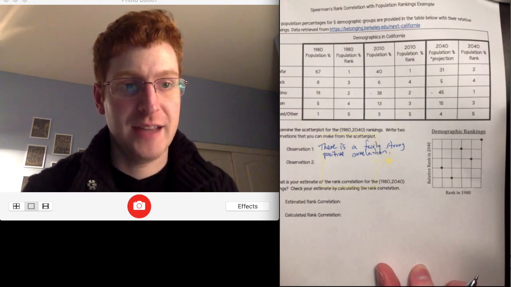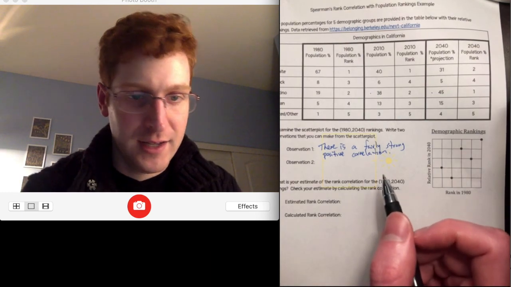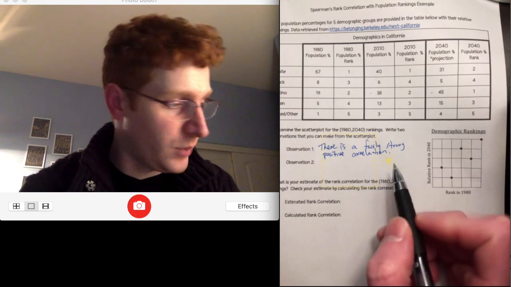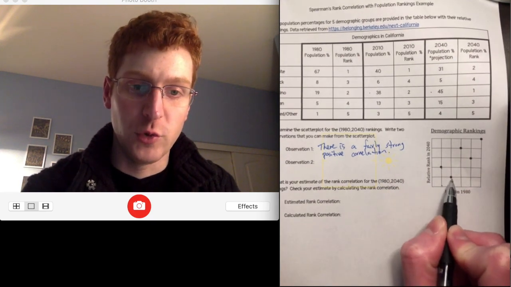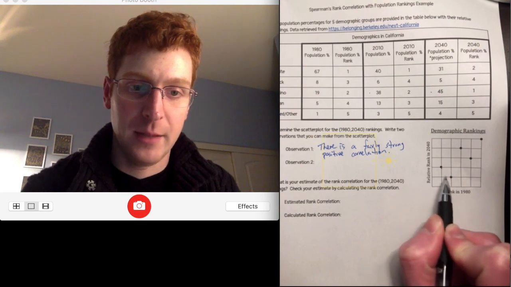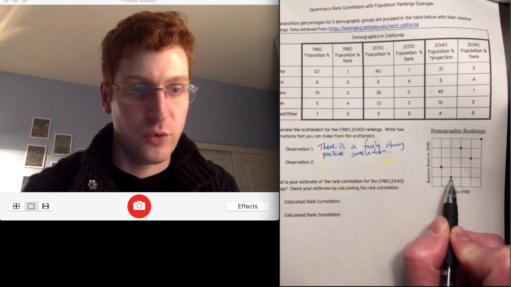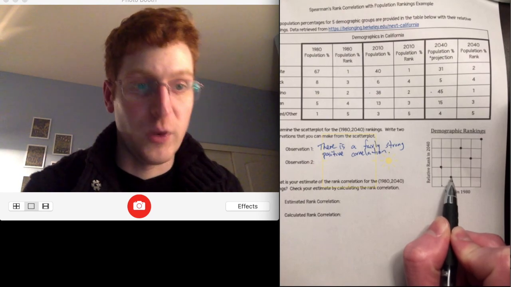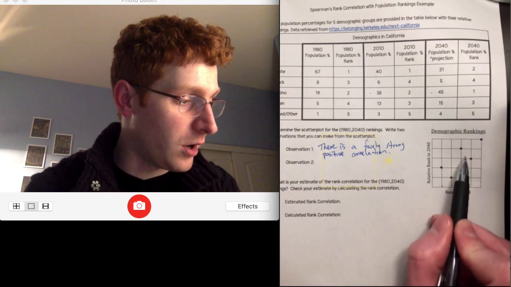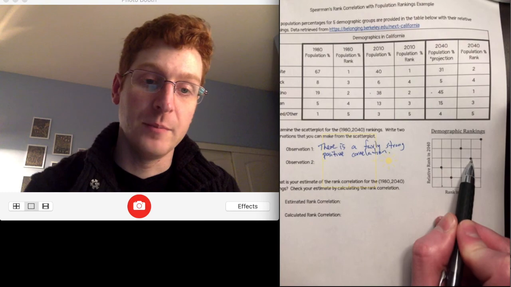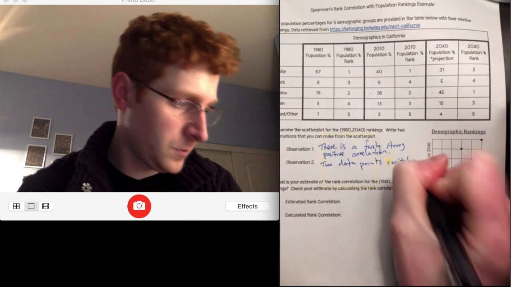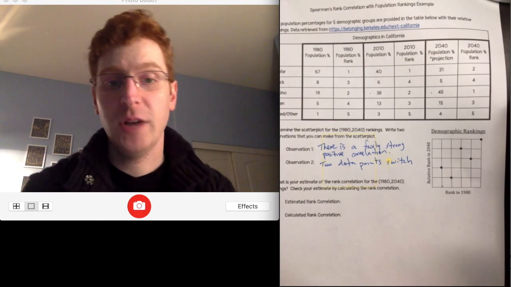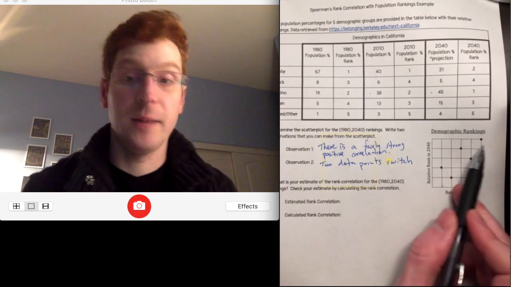So, for example, rank 1 in 1980 becomes rank 2, and rank 2 in 1980 becomes rank 1 in 2040. Similarly, rank 3 becomes 4, and rank 4 becomes 3. So I can say that 2 data points switch and 1 data point remains the same.